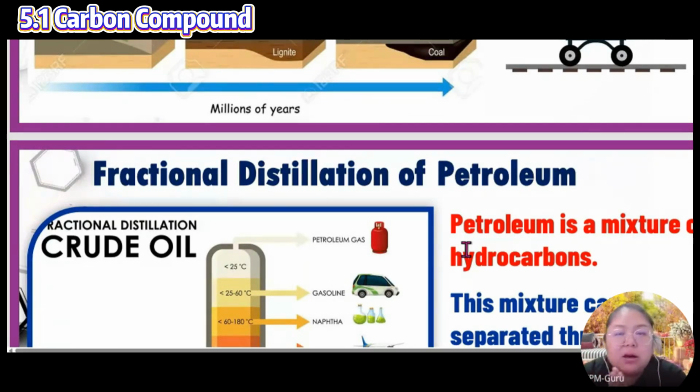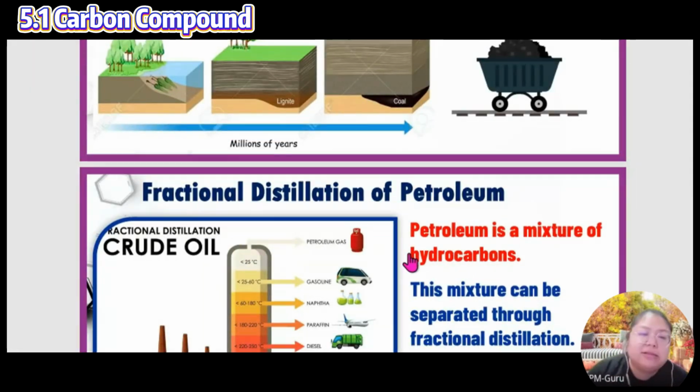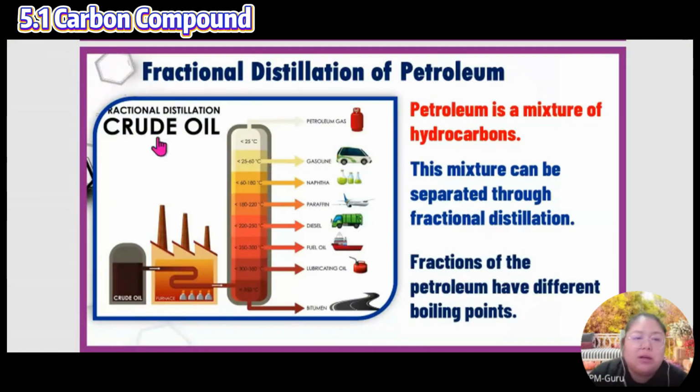So you can see petroleum is just one name, the name represents all. But when I do the heating using the different boiling points, I heat at different temperatures, and we get different fractions. For example, you can see the first one. Okay, crude oil. The first one we take, petroleum, is crude oil.